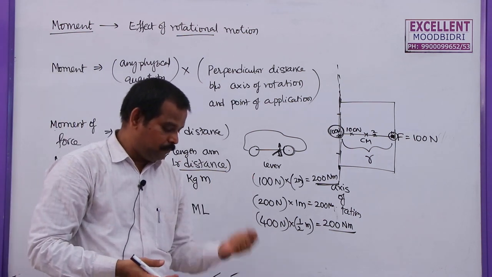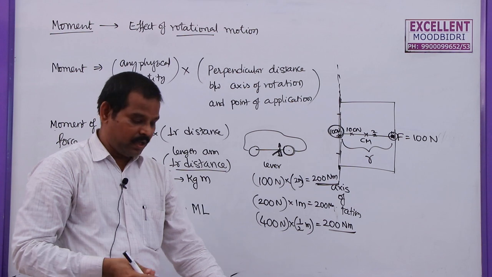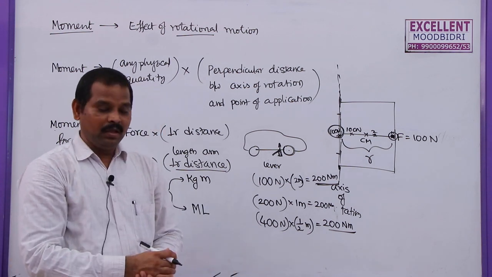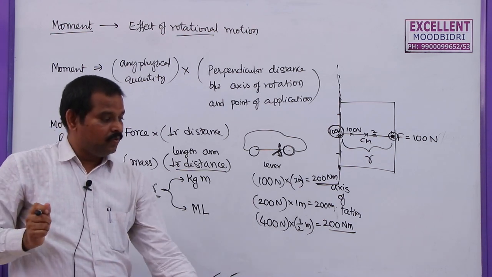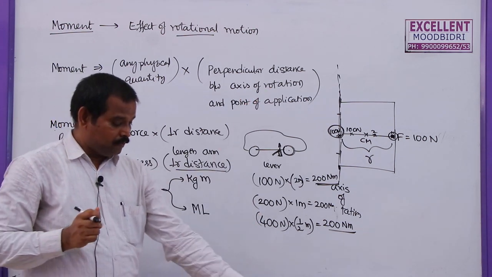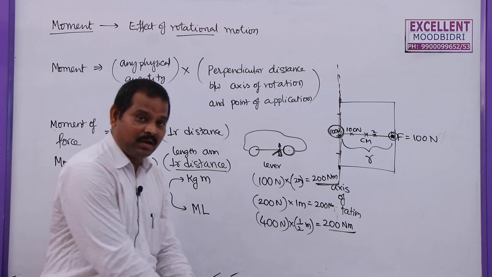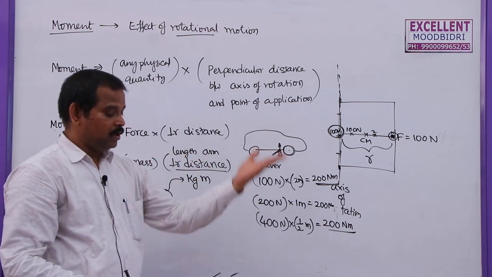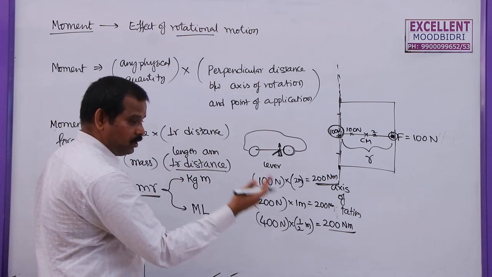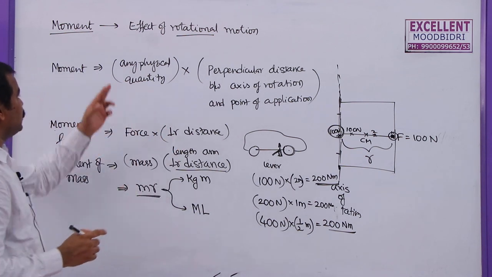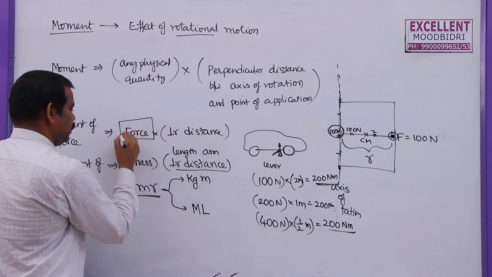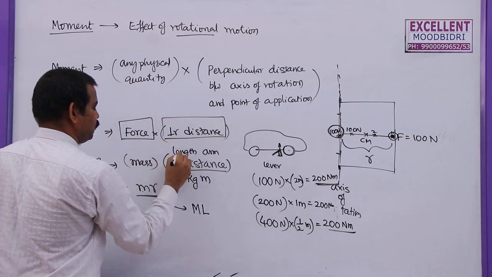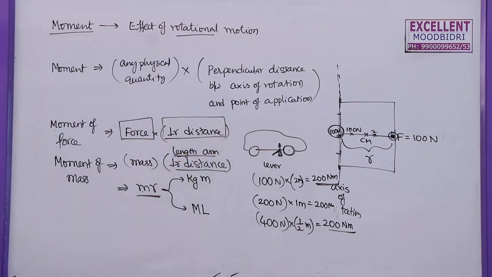Now, if I want to lift a stone, then I need to use a rod. If the length of the rod is more, by applying a little force we can lift the stone. But if the length of the rod is less, then I need to apply more force to lift the same thing. That means the effect depends on two factors: one is the force that we are applying, and the other is the perpendicular distance or length of the arm.